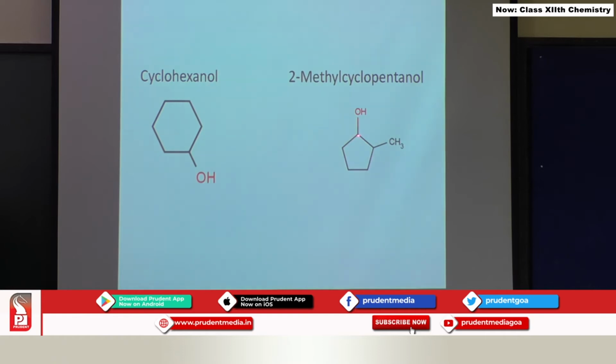This will be carbon number 1 since the functional group is attached to it, and obviously this is going to be number 2. So this is going to become 2-methyl cyclopentanol. One can also write the name as 2-methyl cyclopentane 1-ol.